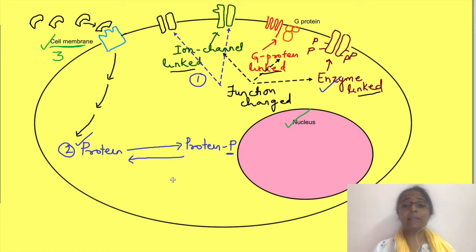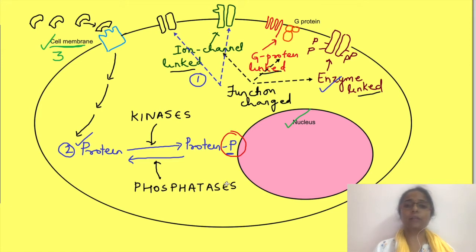That means the activity of the protein depends on the state of its phosphorylation. The phosphorylation is brought about by kinases, while the phosphatases dephosphorylate the protein. The hormones affect the function of the intracellular proteins by activating or inhibiting the kinases, which in turn affects the state of phosphorylation of the protein. Now, generally it is a combination of these events which happen intracellularly when the hormone binds to its receptors.